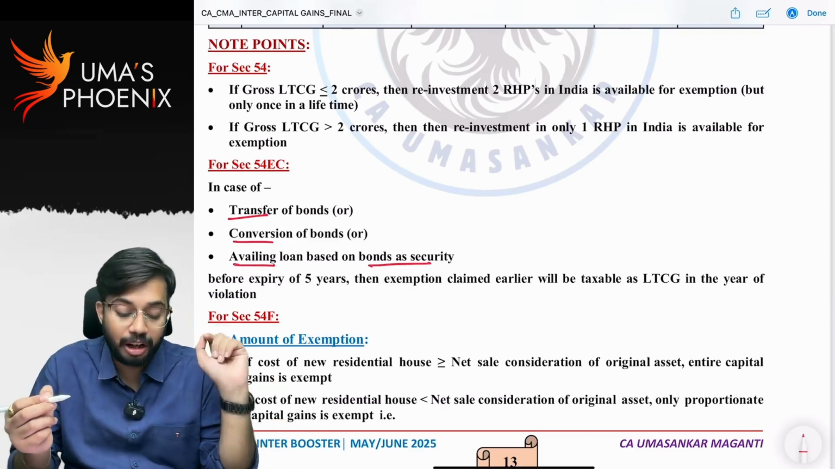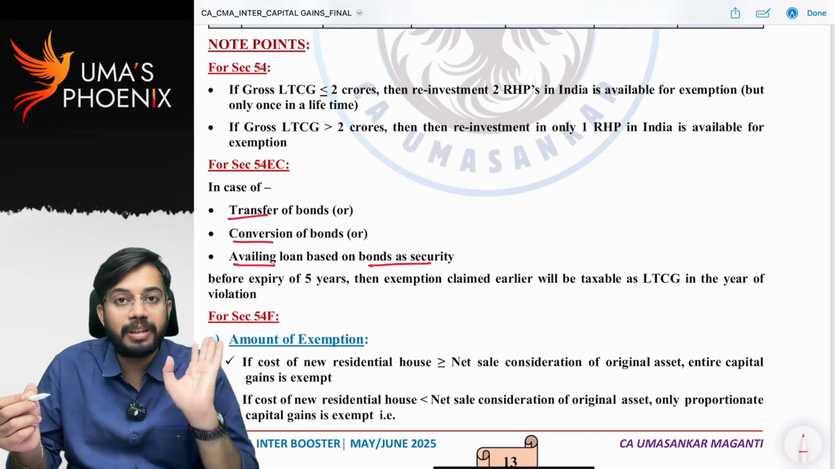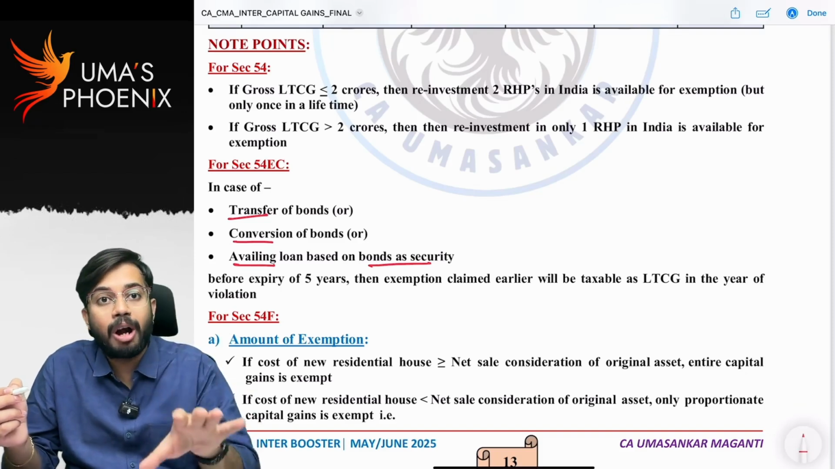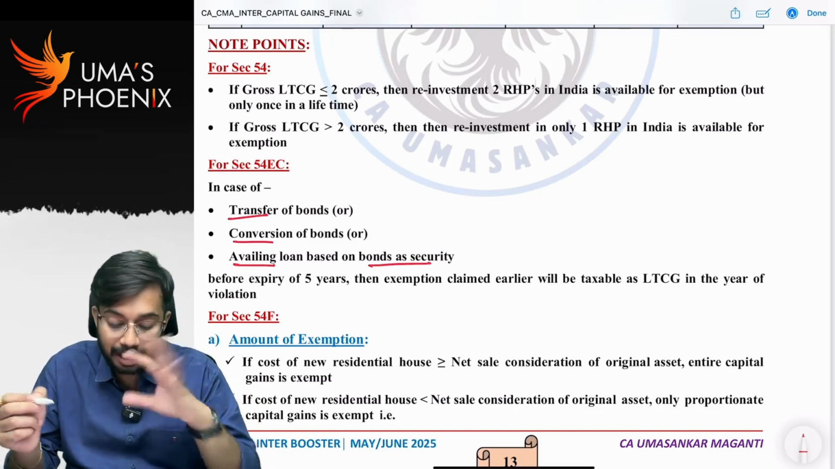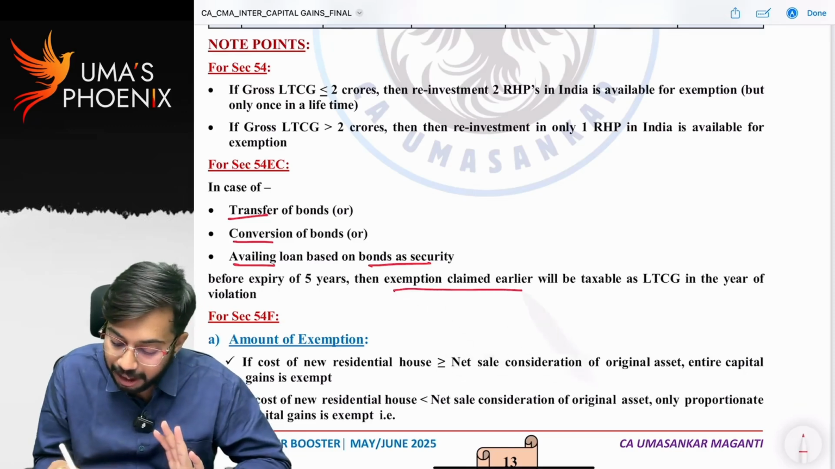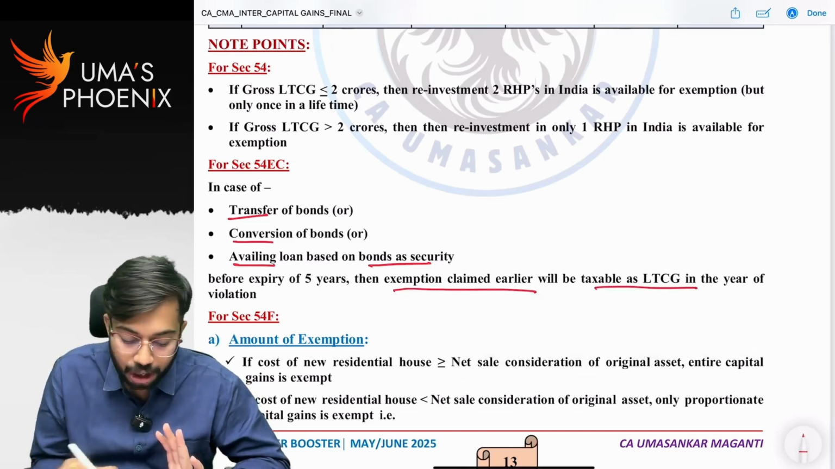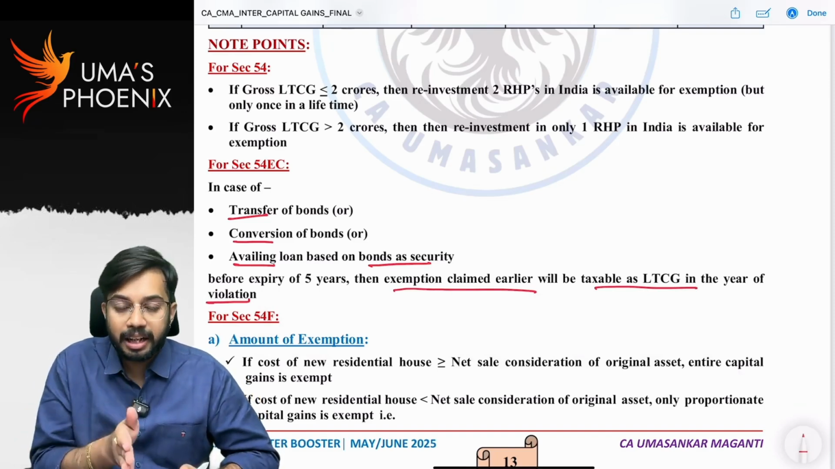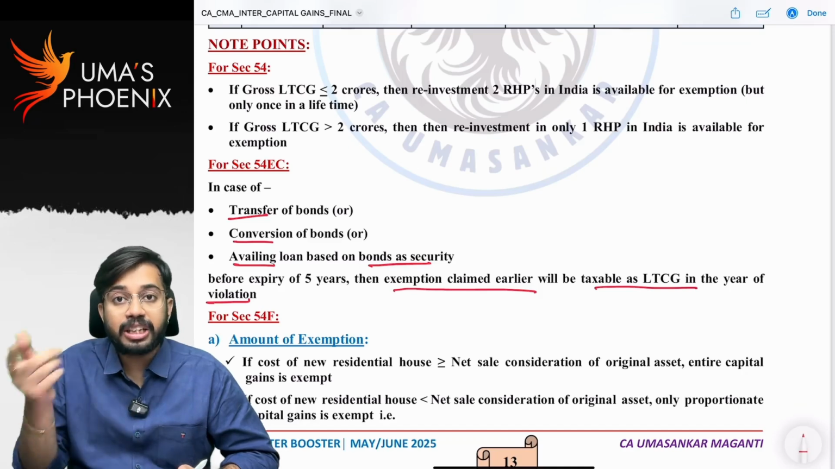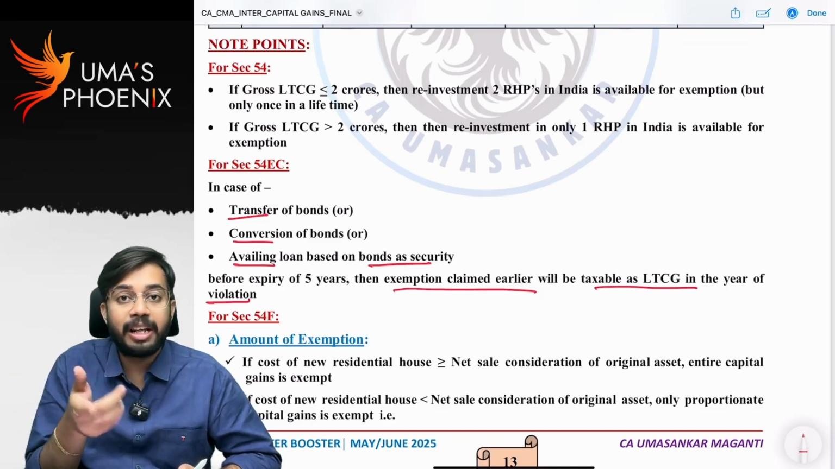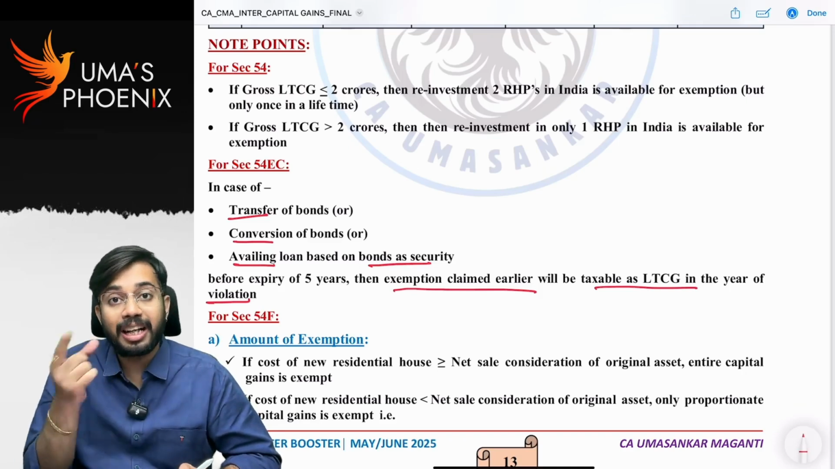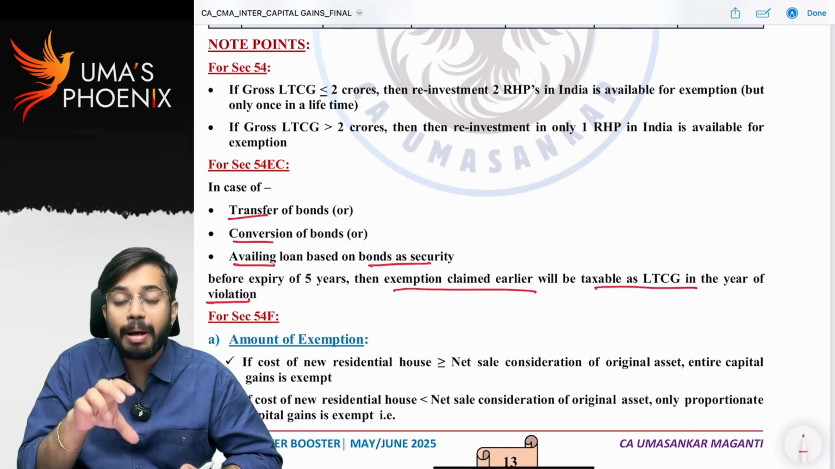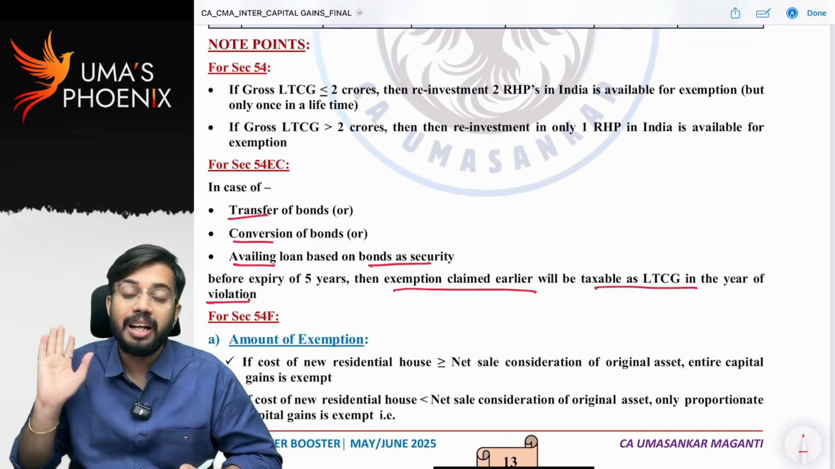That means you are keeping the bond as a security and you are obtaining a loan from the bank. That is also a violation. So whenever you transfer bonds within 5 years, or convert bonds within 5 years, or keep bonds as a security and obtain a loan within 5 years, then exemption claimed earlier will be taxable as long-term capital gain in the year of violation. Let's say this year you have purchased NHAI bonds. Next year you sold NHAI bonds. That means within 5 years you are selling NHAI bonds. So next year, the same amount of exemption claimed in the previous year will be taxable.